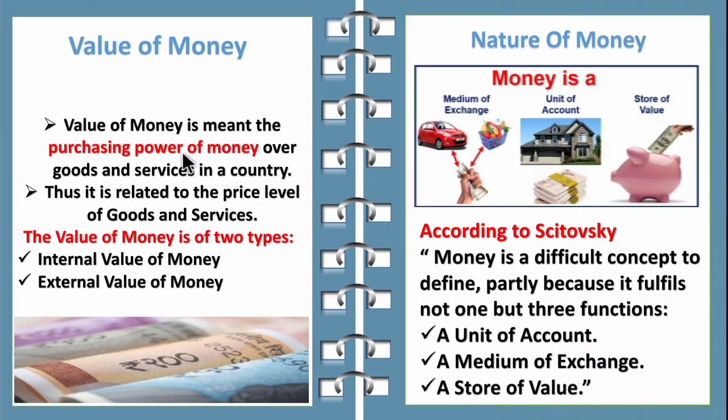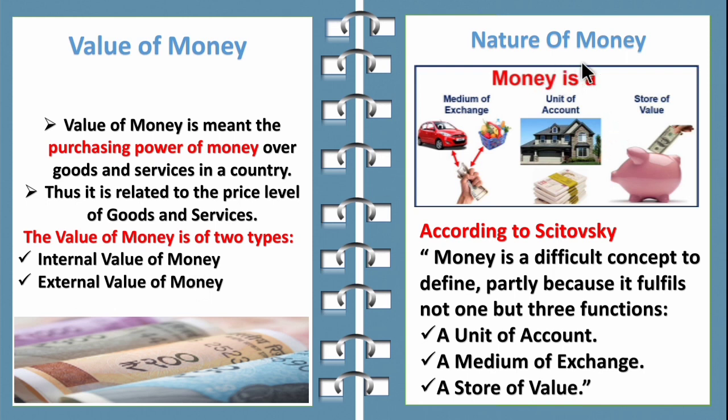Next, we can move on to the value of money. The value of money means the purchasing power of the money. The value of money depends on the products which you are buying, the goods and services in the country. Thus, it is related to the price level of goods and services. So children, there are two types of value of money. One is the internal value of money. Another one is the external value of money. Internal means it is purchased within the country over the domestic products. External means purchase outside the country. The foreign goods and services come under the external value of money.